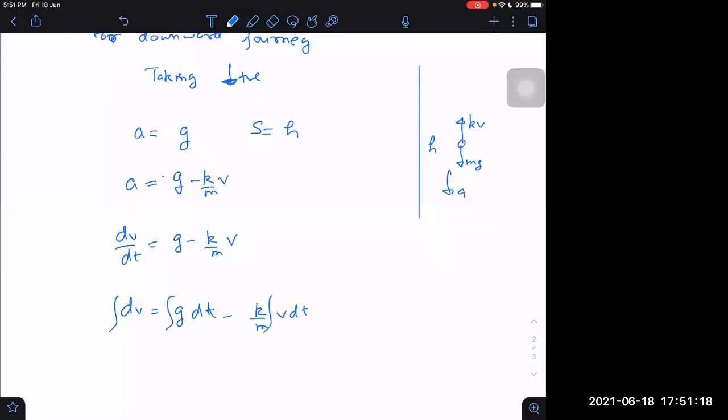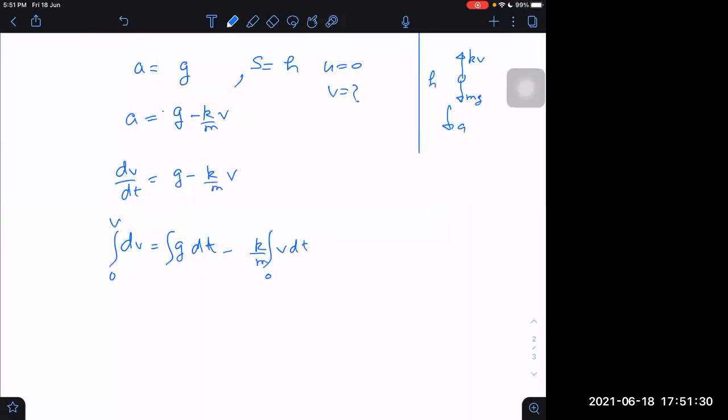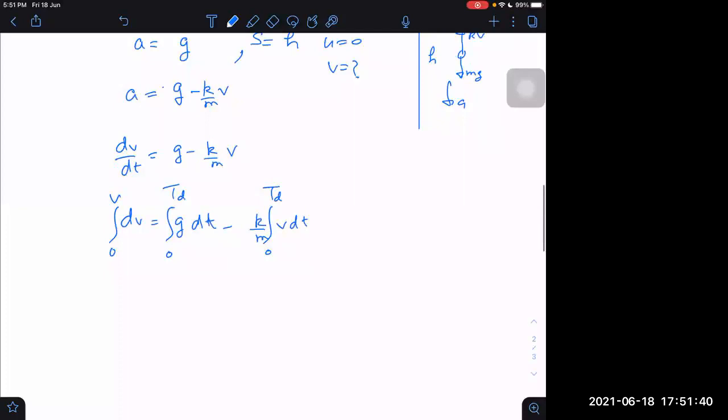Tell me the limits: 0 to v. Highest point, u is 0, v is unknown. And 0 to time of descent, and here also 0 to time of descent. What are we getting now? We are getting v equals g into td minus k by m into, I think you know what this will give us.